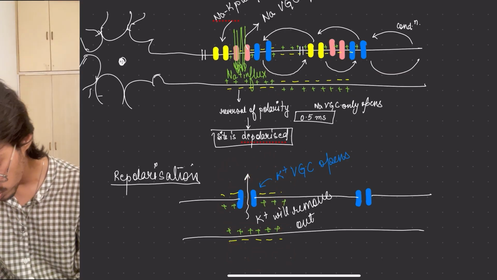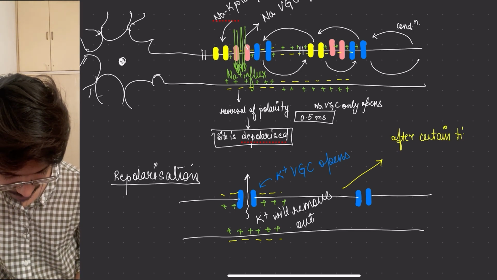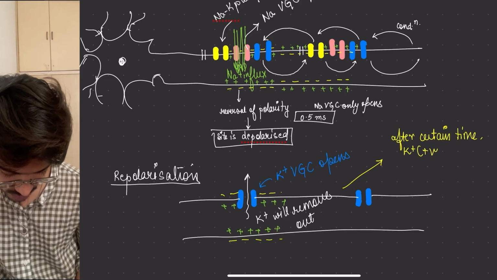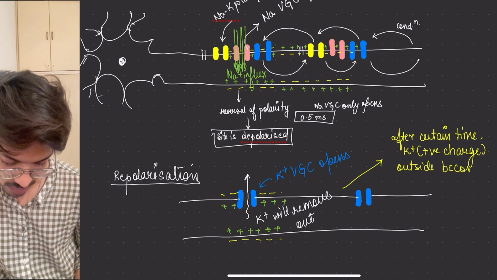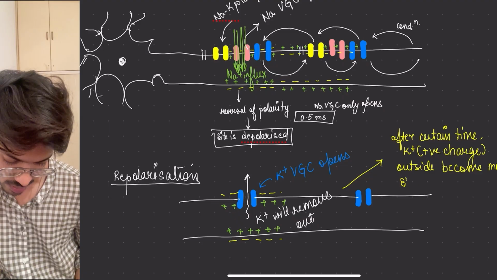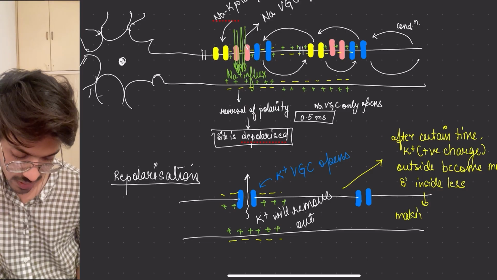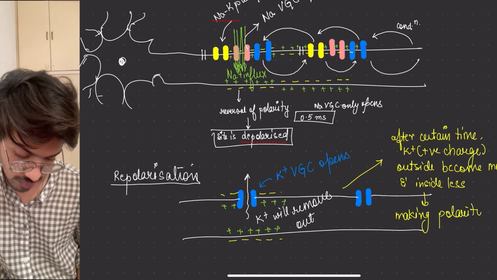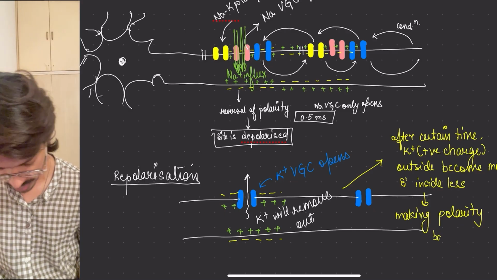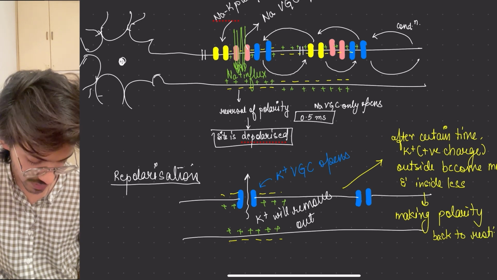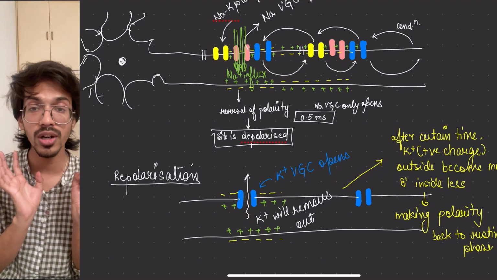After a certain time, K positive means positive charge outside becomes more and inside less, making polarity back to the resting phase.